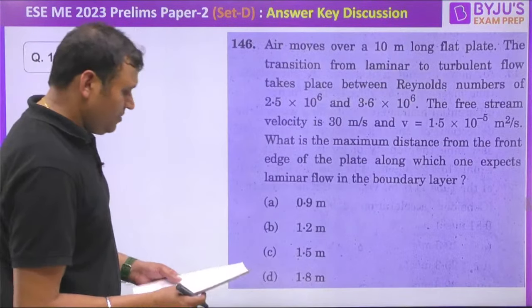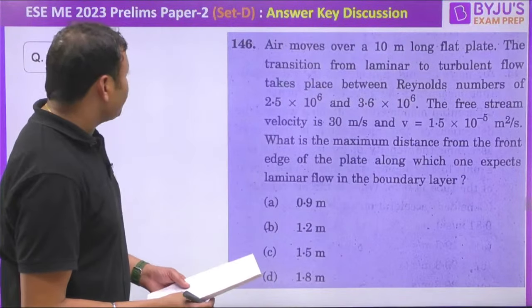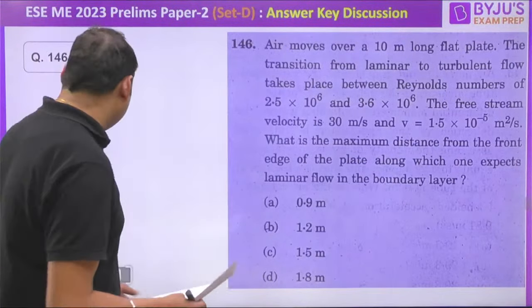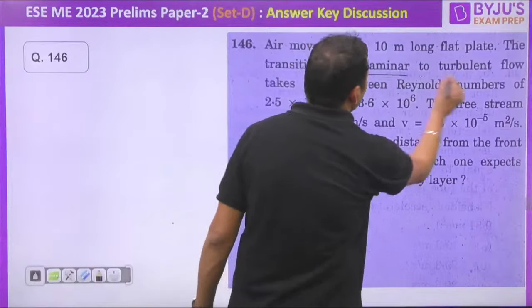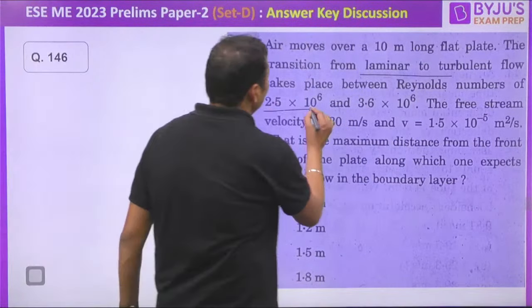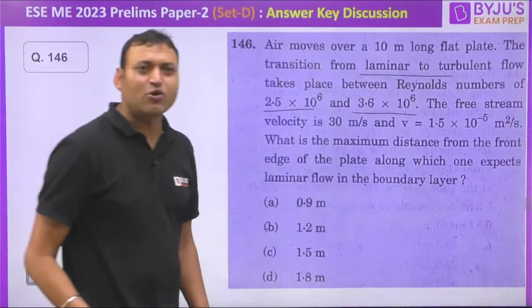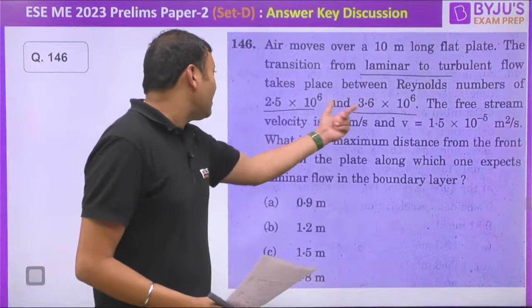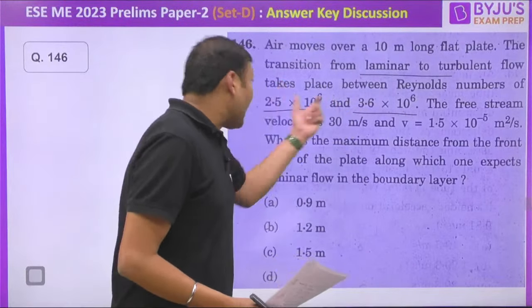The next one, question number 146. Let us have a look at question number 146. Air moves over a 10 meter long flat plate. The transition from laminar to turbulent flow takes place between the Reynolds number of 2.5 into 10 to the power 6 and 3.6 into 10 to the power 6. This is the range of Reynolds number where the flow is in transition.